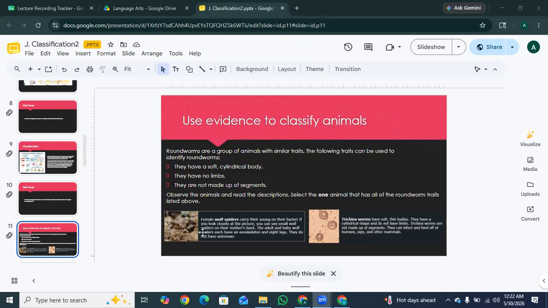So, option A, the description basically shows an exoskeleton, hard outer shell and 8 legs. Does it match? No. Roundworms are soft and have no legs. Whereas option B, the description shows that it has a soft, thin, cylindrical body, it has no limbs, and it is not made up of segments. So, does it match? Yeah, it perfectly matches all three clues. Okay?